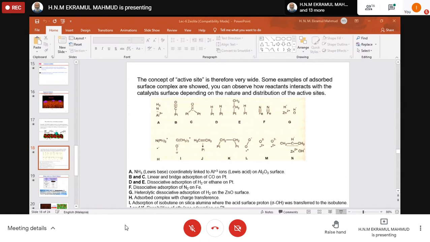Shape selective nature of zeolite. Previously I told you that it's very unique in this type of thing, where shape selectivity gives us the desired product. If we use a different catalyst, it will give us the undesired product, right?